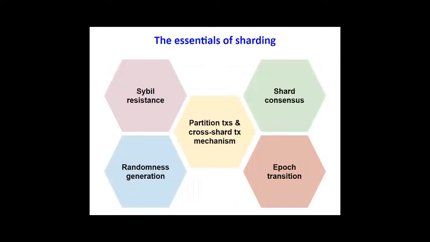We also identify a critical component which is often ignored, and that is the epoch transition. And this is where we said we need to compact the state. And most importantly, the fifth component is how we partition the state, so the transactions, and how we handle cross-shard transactions. There are multiple ways to do so. Each sharding protocol introduces a new one, and of course, this is the most important part.